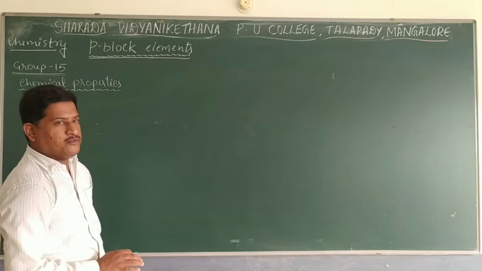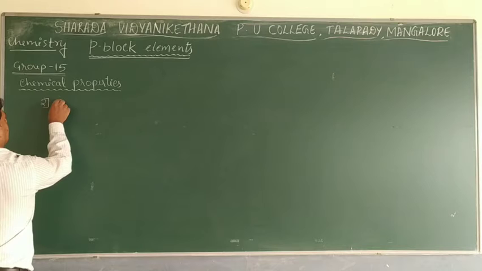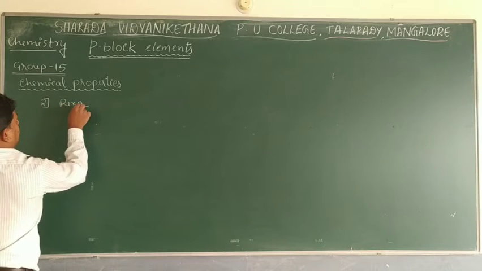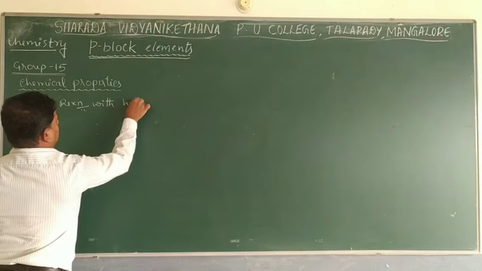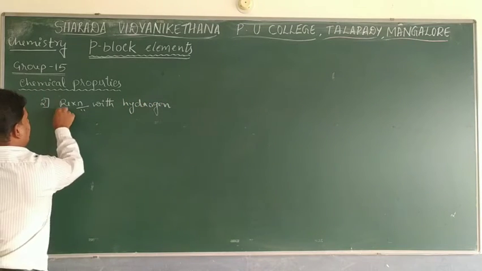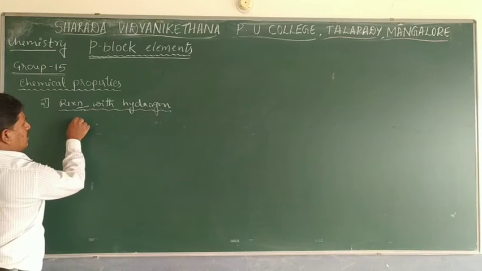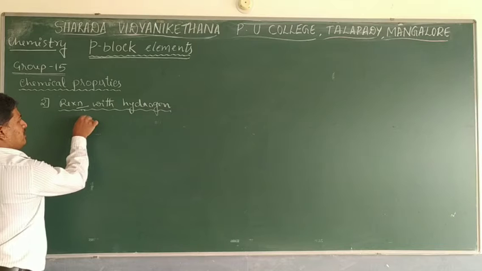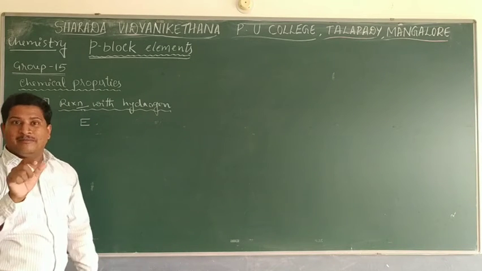Properties of group 15 elements. The second one is reaction with hydrogen, atomic hydrogen or dihydrogen. Here it is observed that all group 15 elements, for a moment written as letter E, where E stands for the first letter of the word element,